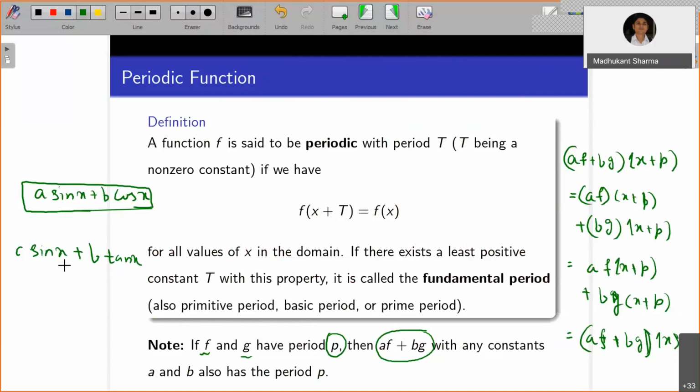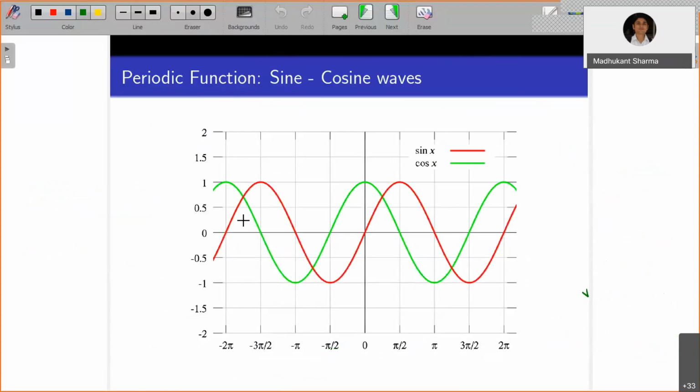You can't say that this is going to have period pi. Of course, this is going to have period 2 pi, because tan of x plus 2 pi is tan of x, and sine of x plus 2 pi is sine of x. So that is the difference here. When you have the same period, the linear combination will also have the same period.